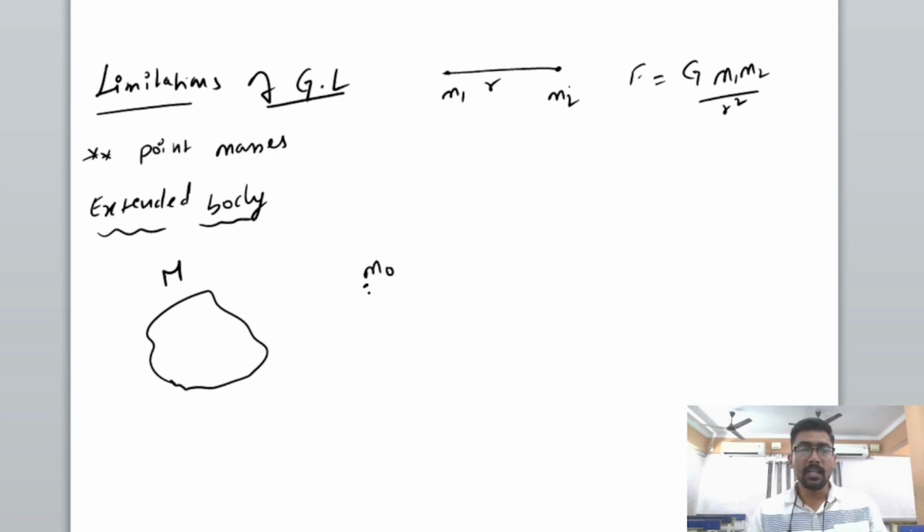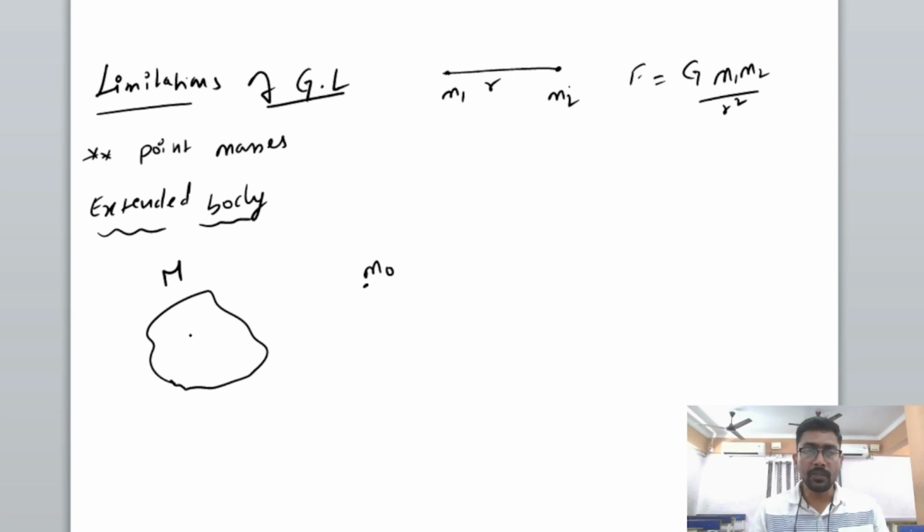So this test mass is going to experience a gravitational force due to the mass m. Now see, this mass is completely made up of so many particles, and I can only apply the gravitational force formula for point masses. Then how can I solve a question based on this extended body?